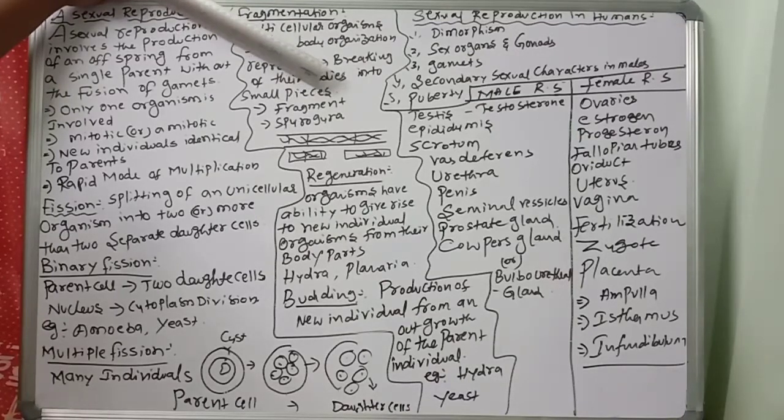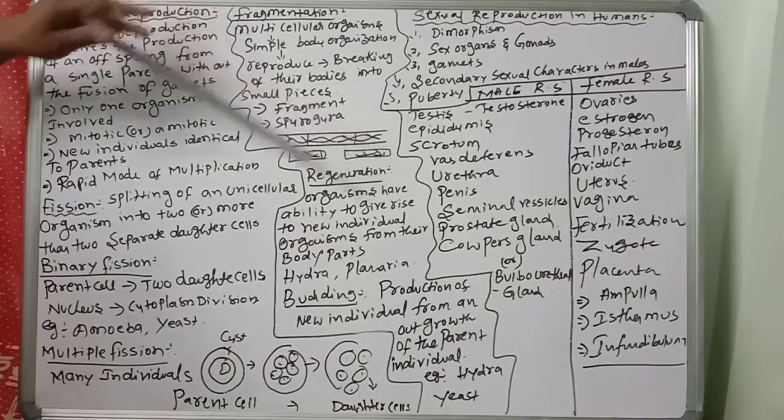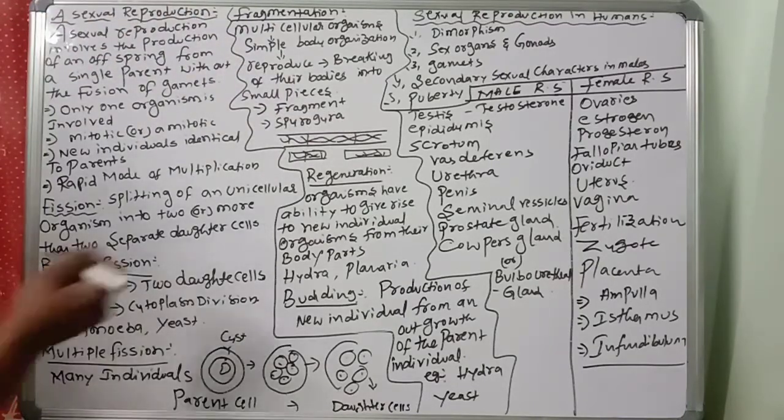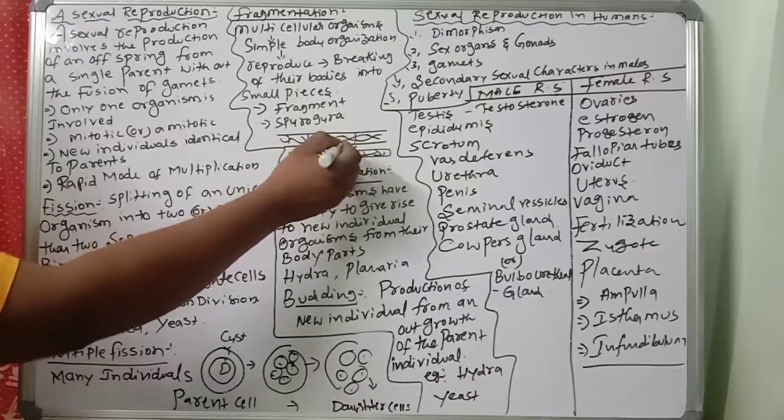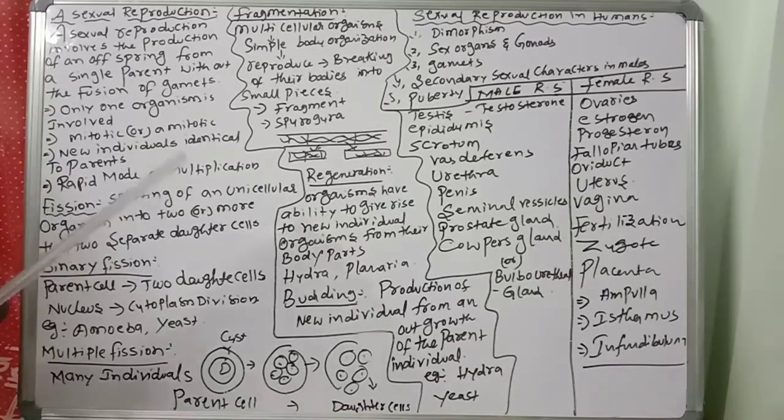Then each piece is called a fragment. This mode of reproduction is called fragmentation. In Spirogyra, one multicellular individual breaks into two halves. See here, this is Spirogyra. This kind of reproduction is called fragmentation.